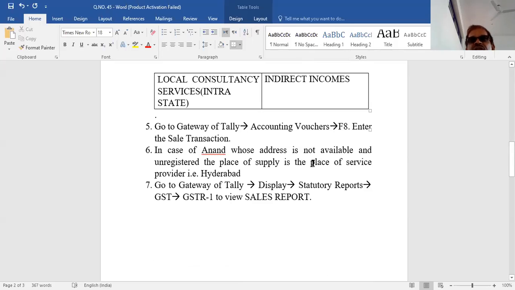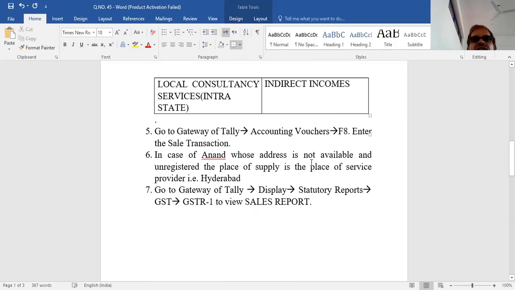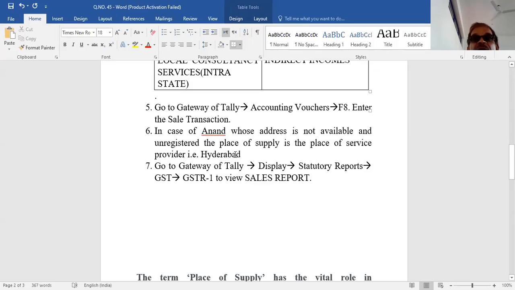Different party name, different vouchers you should enter. Now in the case of Anand, whose address is not available and unregistered. Because he is unregistered and the address is not available, what is written there? The place of supply is the place of service provider, that is Hyderabad.